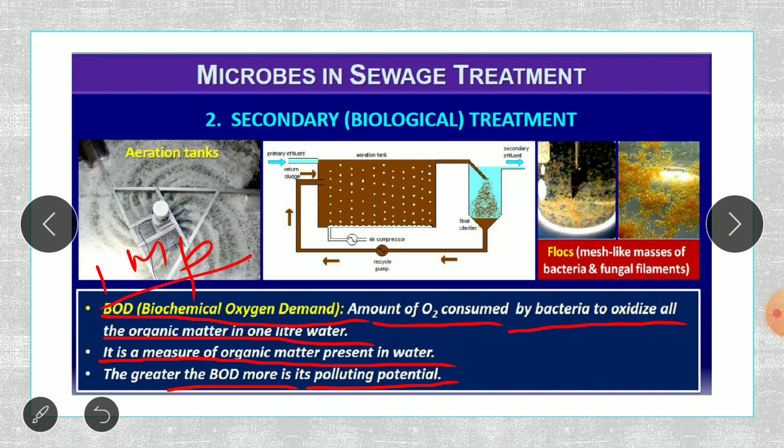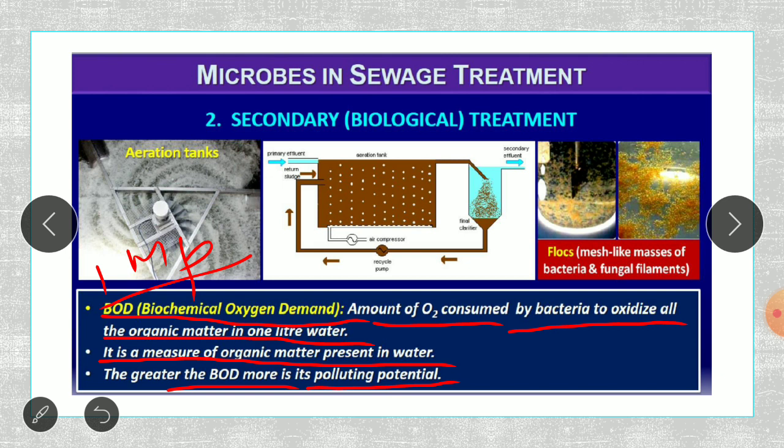If this BOD level is high, what does that tell? So that tells us that this water is more polluting, because this BOD test measures the rate of uptake of oxygen by microorganisms in a sample of water, and thus indirectly this biochemical oxygen demand is a measure of the organic matter present in the water. The greater the BOD of wastewater, more is its polluting potential. So that is going to be the biochemical oxygen demand.